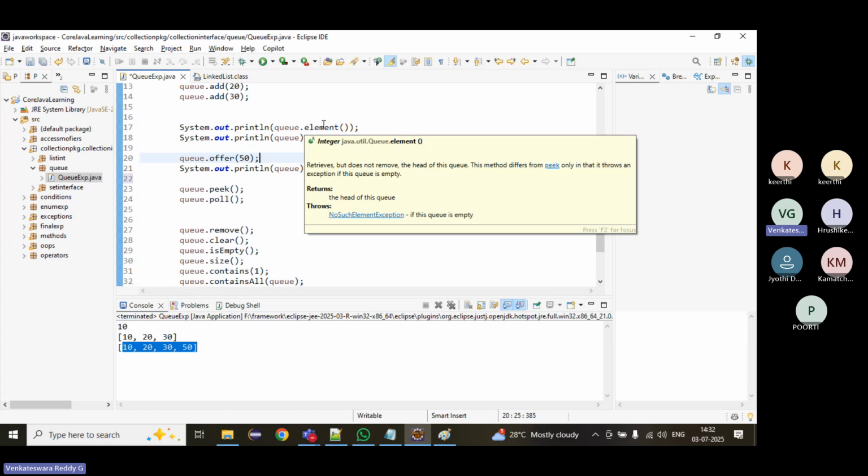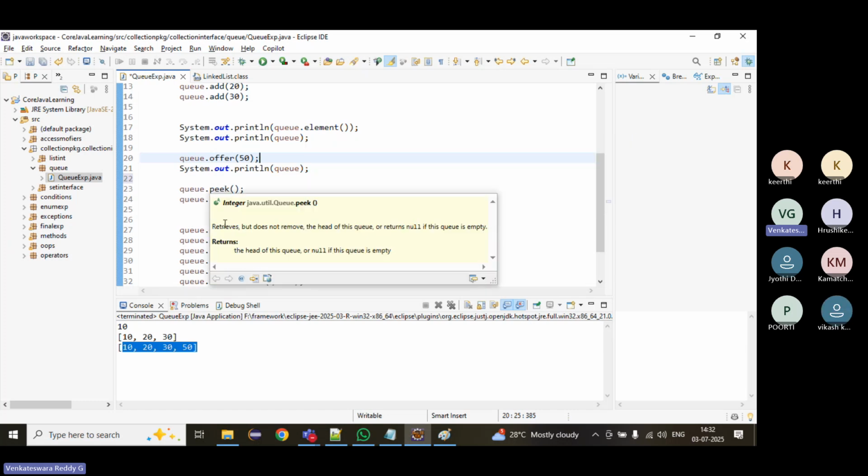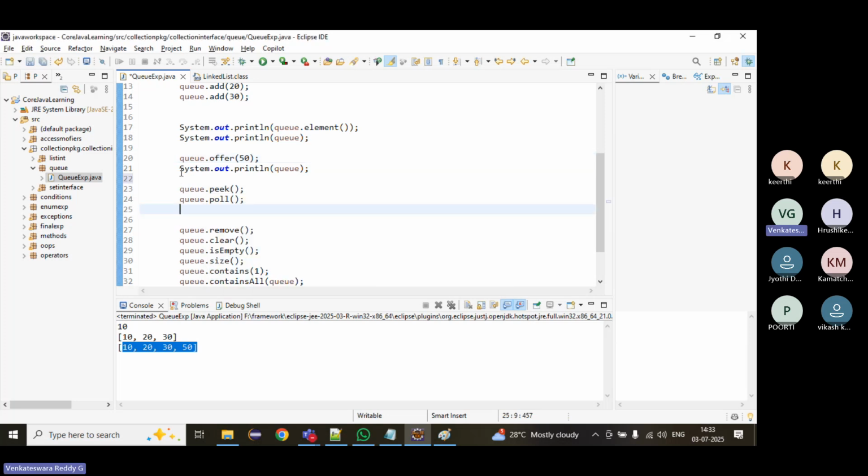And then peek. Peek also retrieves the element. Again print it.